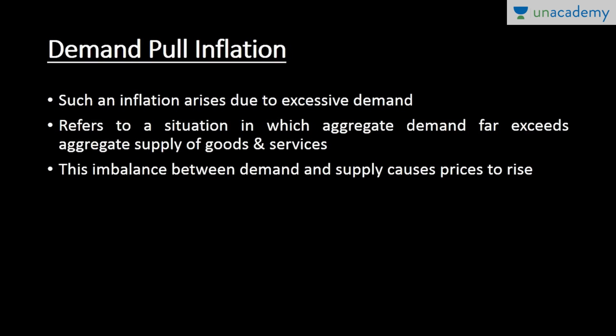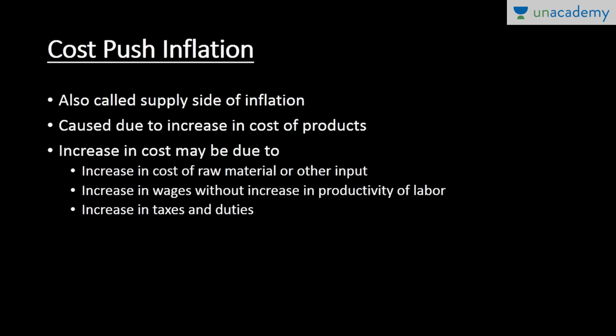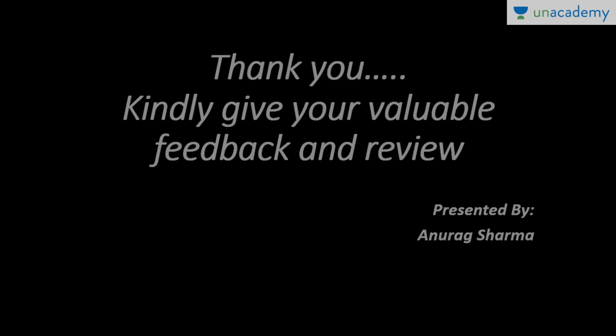It arises due to excessive demand, and it refers to a situation where aggregate demand far exceeds aggregate supply of goods and services. So this simple imbalance between demand and supply leads to inflation, known as demand pull inflation. The last but definitely not the least type of inflation is cost push inflation, also known as the supply side of inflation. It is caused by the increase in the cost of products, which may be due to the increase in the cost of raw material, increase in wages, or increase in taxes and duties. Whatever factors lead to the increase in cost, and that increased cost leads to inflation, that inflation is known as cost push inflation.